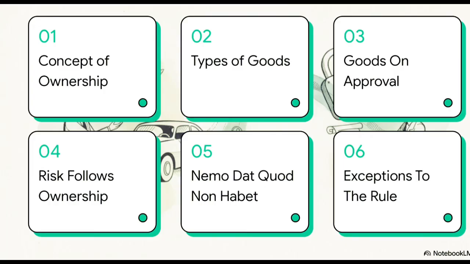So here is our quick roadmap for today. We're going to cover the core concept of ownership, specific versus unascertained goods, the goods on approval rule, why risk follows ownership, the NEMO dat rule, and finally, we'll look at the exceptions to that rule. Let's just jump right in.